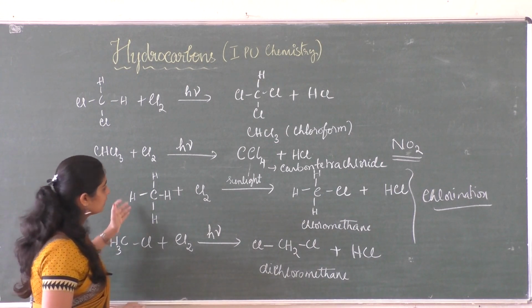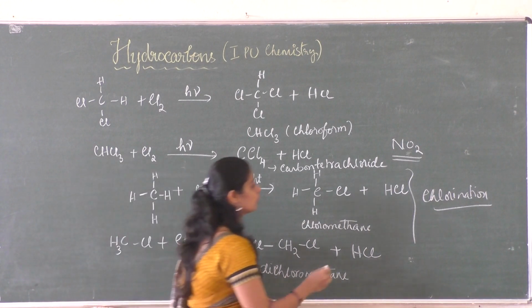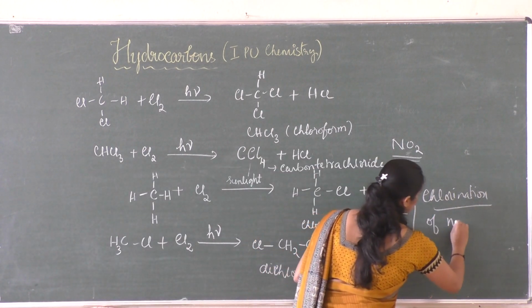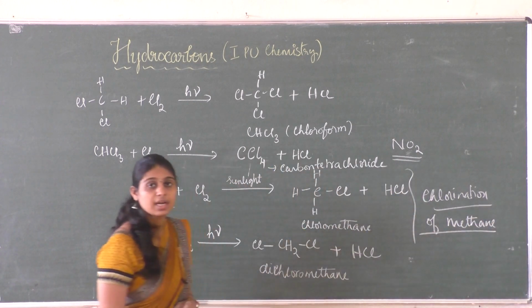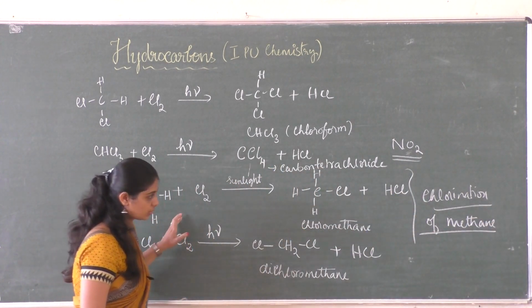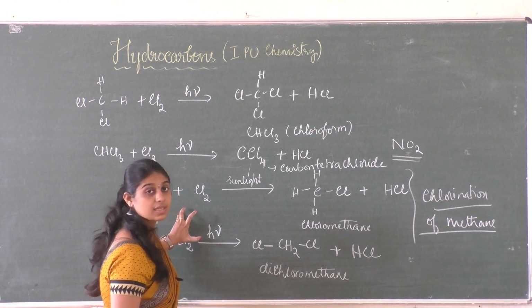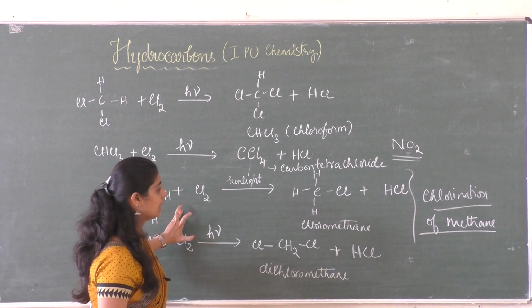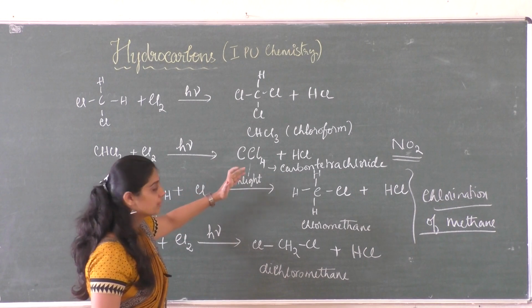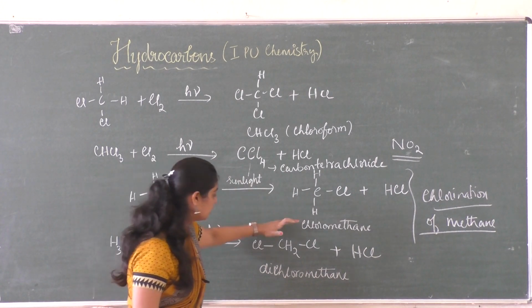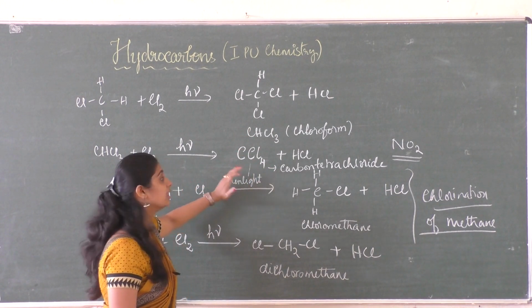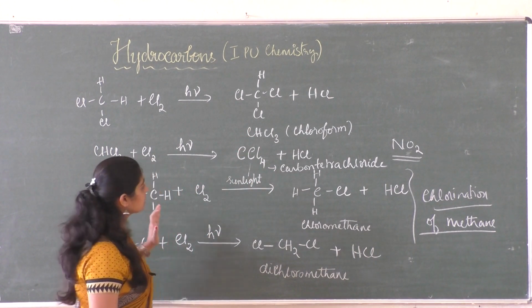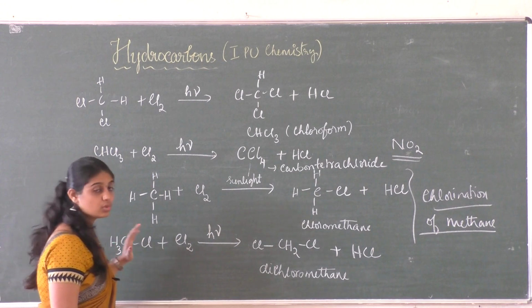So this process is called chlorination of methane, in which the hydrogen atoms of methane are successively replaced by chlorine atoms, so that you get various products: chloromethane, dichloromethane, chloroform and carbon tetrachloride. This reaction can be explained through a mechanism.